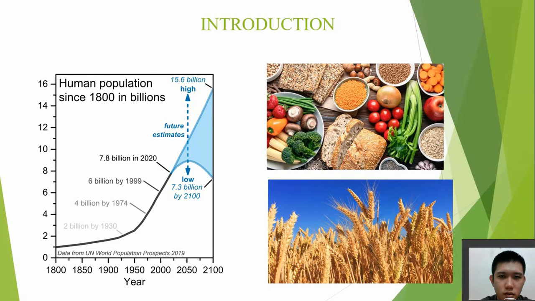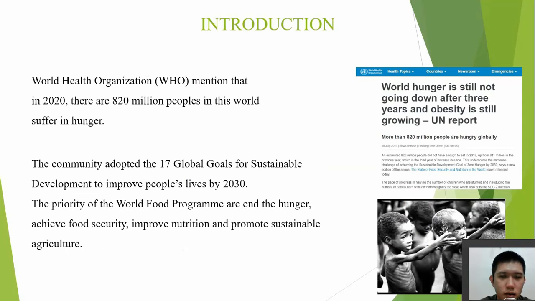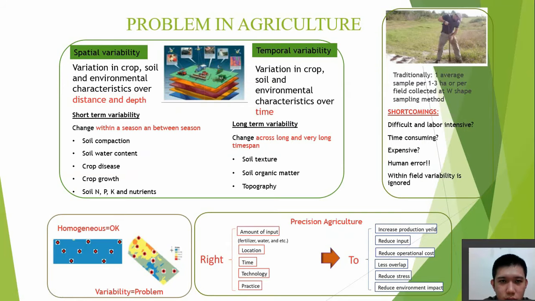food resources also increased. WHO has mentioned that in 2020, there are 820 million people in the world suffering from hunger. The World Food Programme has decided to end the hunger, and one of the solutions they have planned is to promote sustainable agriculture. However, there are some problems faced by the farmer and researcher during the agricultural activity, and